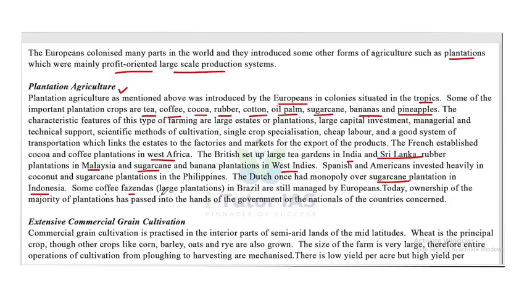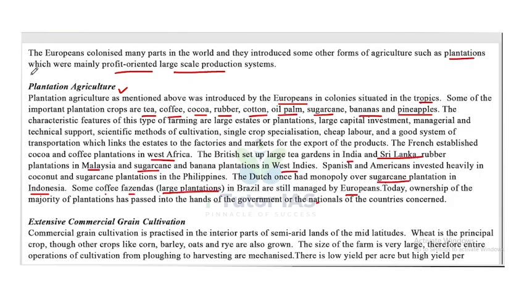Some coffee fazendas, that is large plantations, in Brazil are still managed by Europeans. Today, ownership of the majority of plantations has passed into the hands of the government or the nationals of the countries concerned. So that's about plantation agriculture.